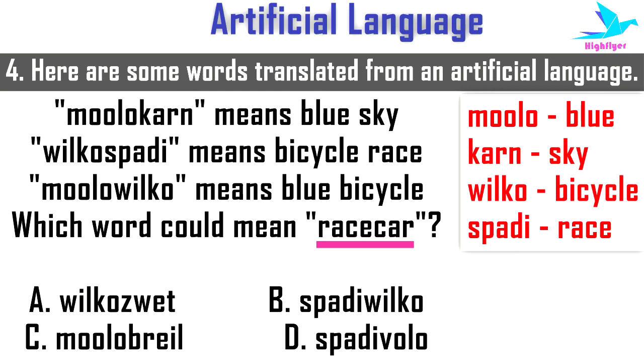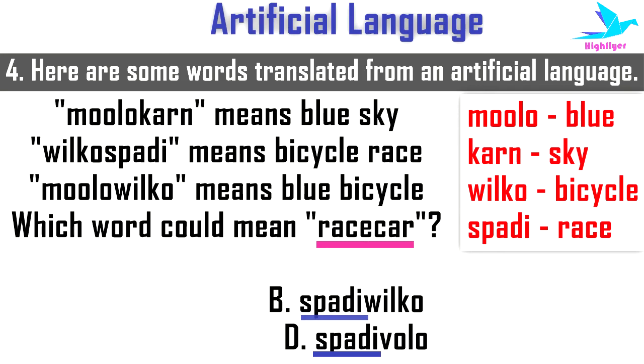So here we can see two options which start from SPADI, that is option B and option D. So option A and C are ruled out. Now in option B we can see the second half as WILKO, which means bicycle. But here we are not asking about bicycle, we are asking about race car. So this option is also ruled out. So the only option which is left is SPADI VOLO, that is option D.